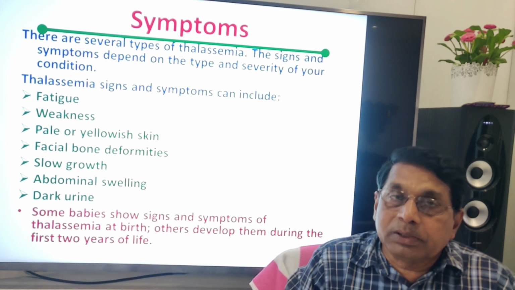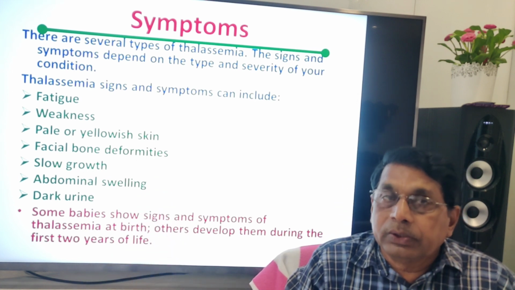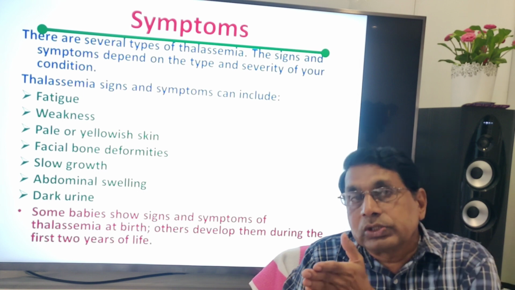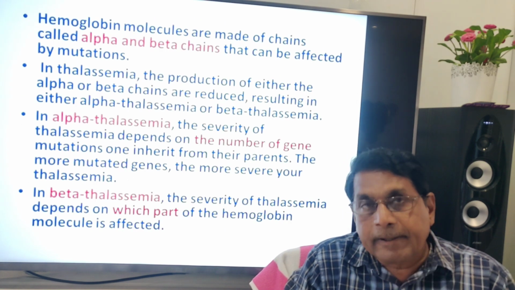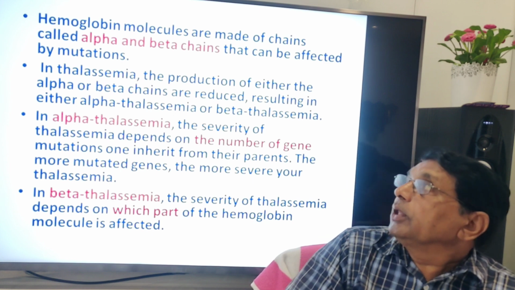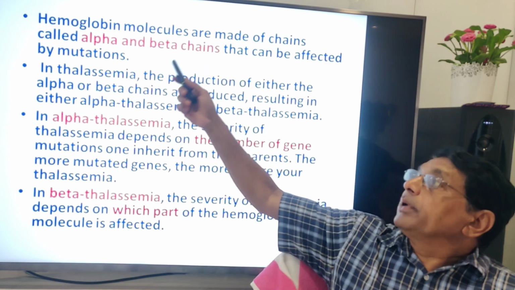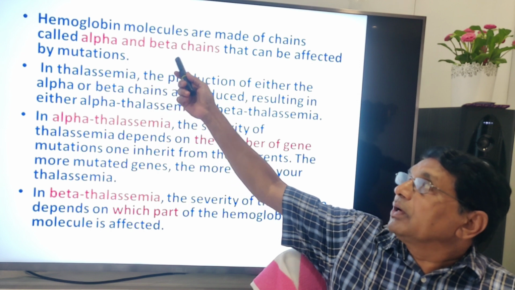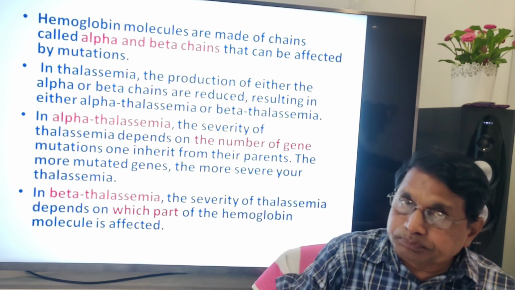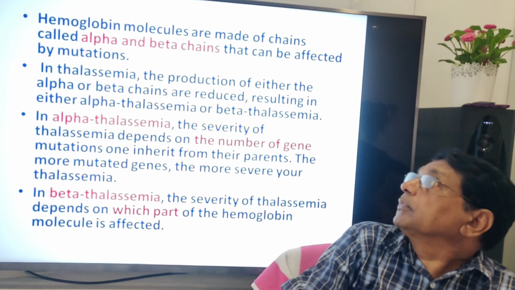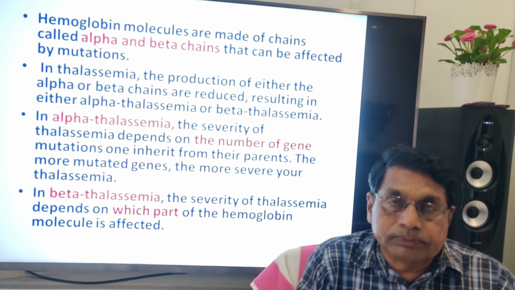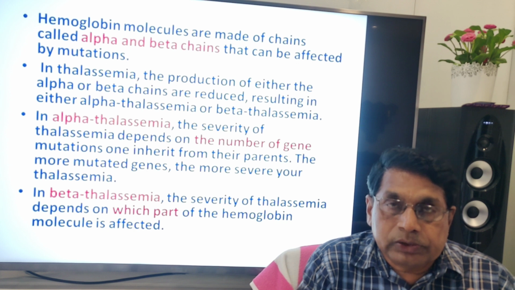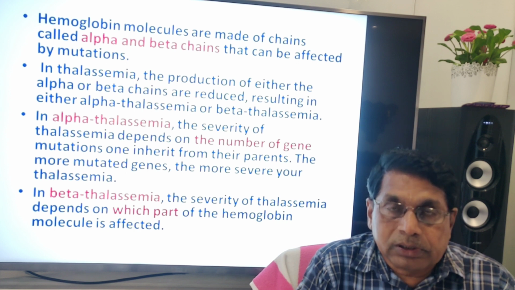At the time of childbirth, they will be normal, but during the first 2 years of growth, they develop the disease, thalassemia. Hemoglobin molecules are made up of two chains called alpha and beta that can be affected by mutations. It contains two chains, alpha and beta.